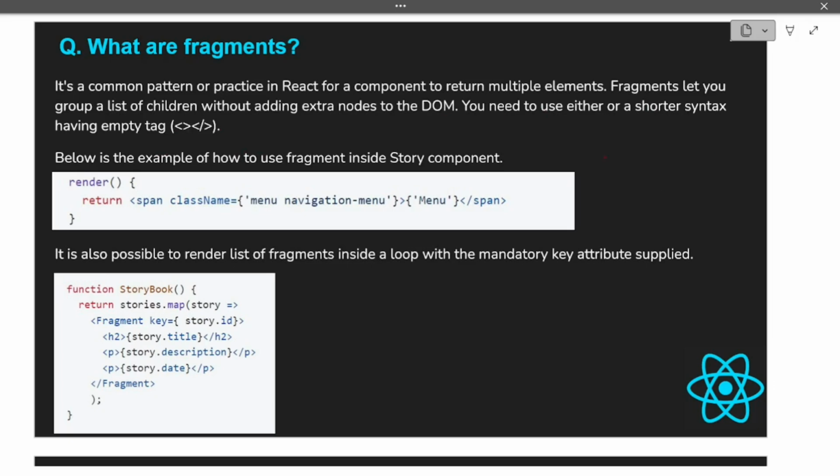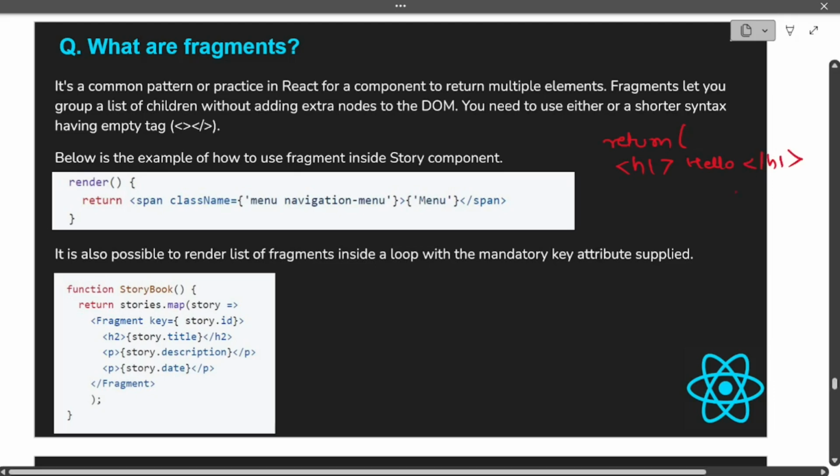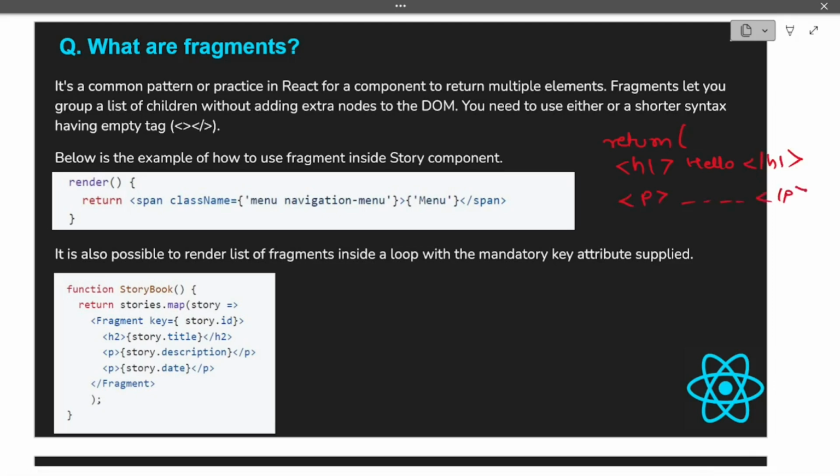Basically what happens is, suppose you are returning your JSX, and you have multiple elements to return. For example, if you have an h1 and another one is a paragraph tag, and then you have some content. So you cannot write like this, it will give you an error, because in JSX there should be a common element which covers your children elements. So you have to cover them within a single element.